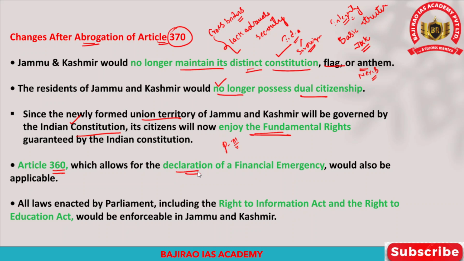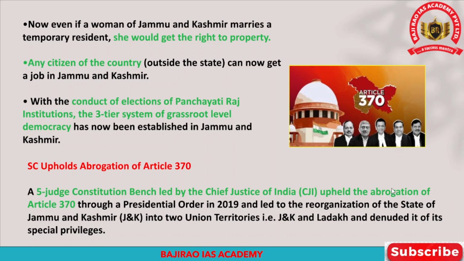And apart from that, all laws enacted by the parliament, including the Right to Information Act and Right to Education Act, will be applicable for the state of Jammu and Kashmir. Earlier, the Right to Information Act and Right to Education Act were not applicable for Jammu and Kashmir unless they were approved by the state legislative assembly.